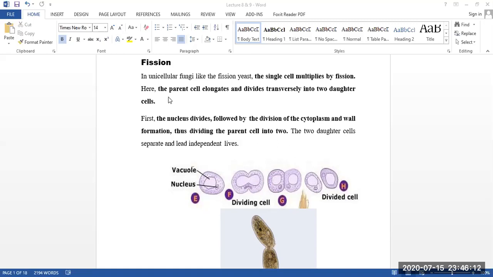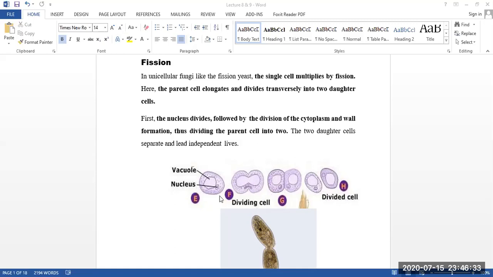In fission, what happens? The parent cell elongates and divides transversely into two daughter cells. The nucleus also divides, and its cytoplasm is also divided. Okay, and it divides into two portions, that is, it divides into mature daughter cells.